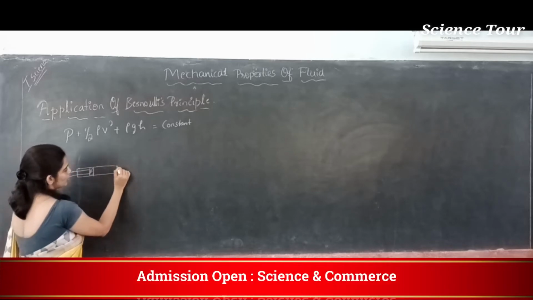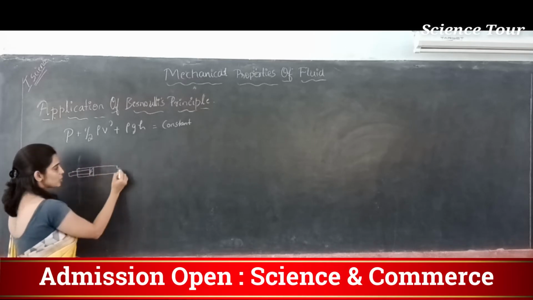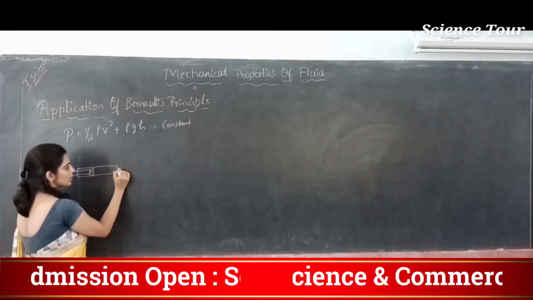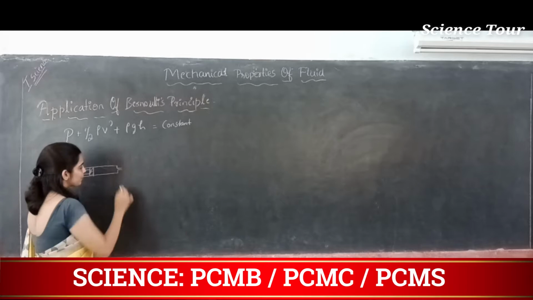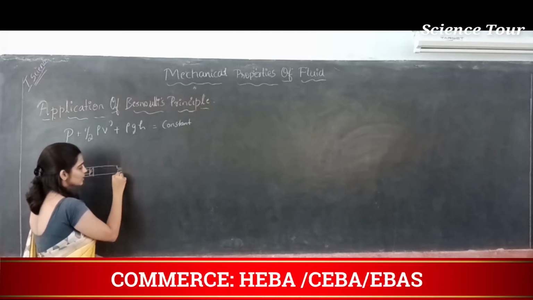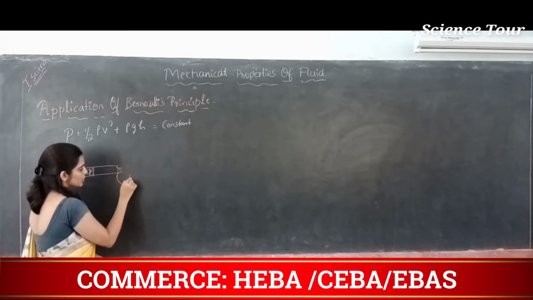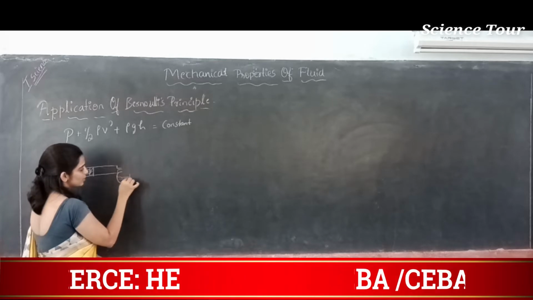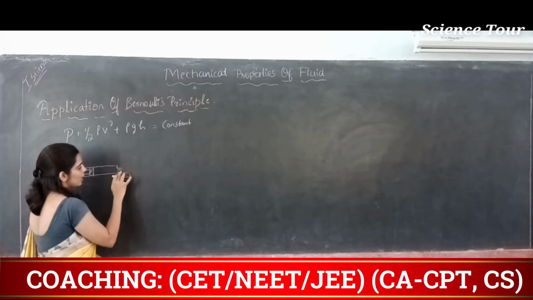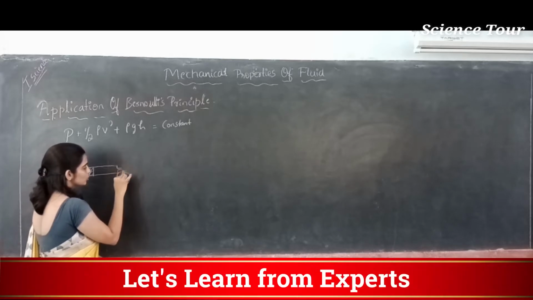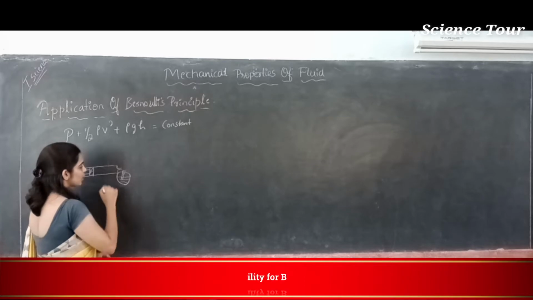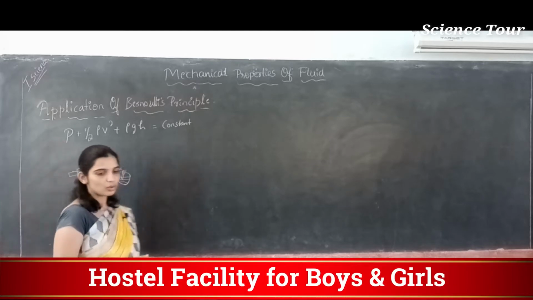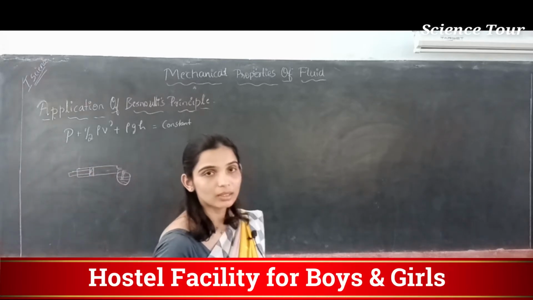When the piston is compressed, air will be pushed outside, and here one more cylinder is attached which is filled with fuel. This is filled with fuel, and it is attached to a small straw kind of a thing. So when the air blows outside, I hope you are following me.